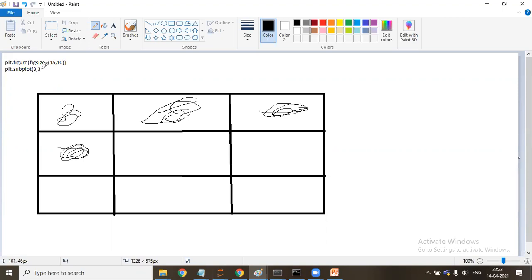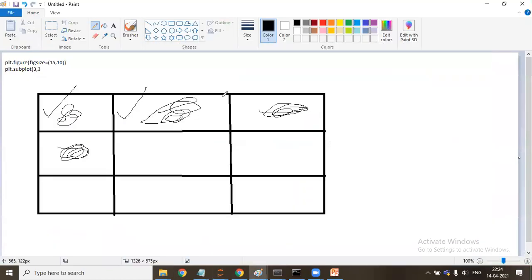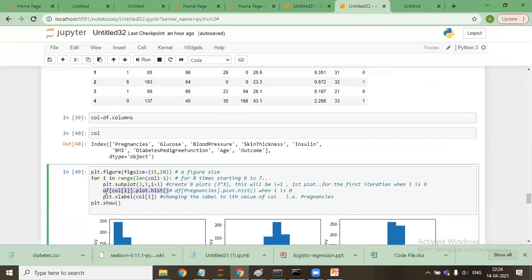So 3,3,1 means it will use this space to plot the graph. 3,3,2, this space to plot the graph. And which graph needs to be plotted is written over here. Plot this graph in 3,3,1. Then I will change to 2. Then it will use this area for this graph. With me? Yes, sir. Now I understood.